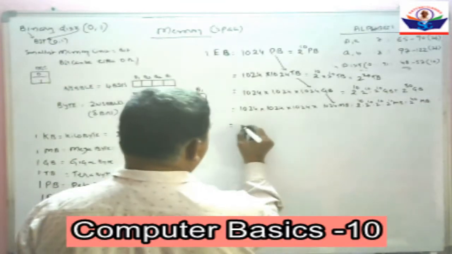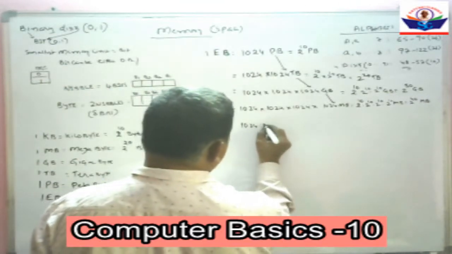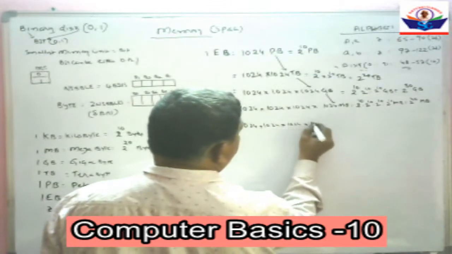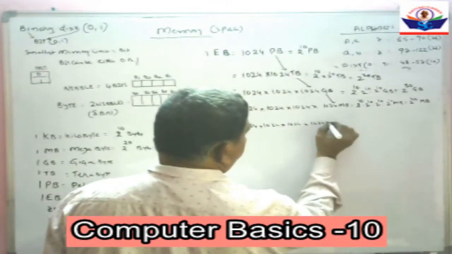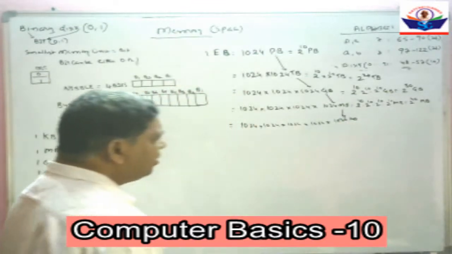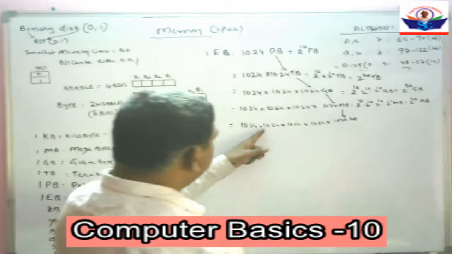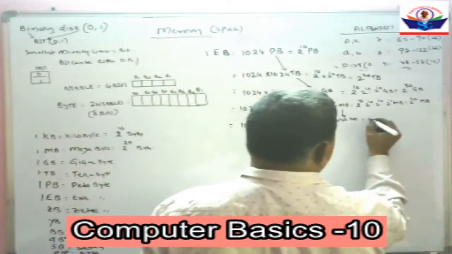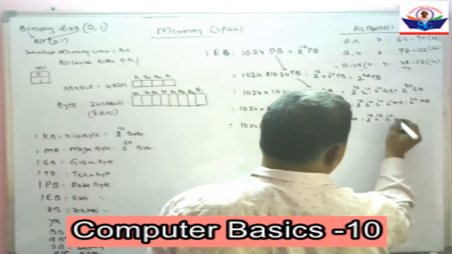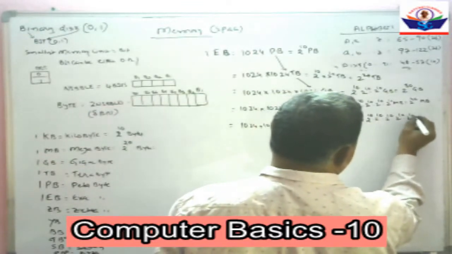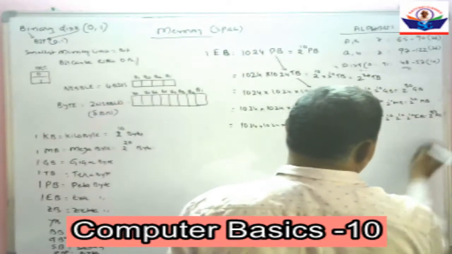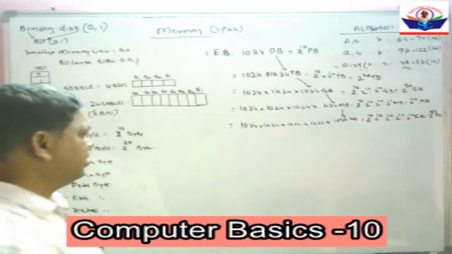This can also be written as 1024 into 1024 into 1024 into 1024 into 1024 KB. That is equal to 2 to the power of 10 into 2 to the power of 10 into 2 to the power of 10 into 2 to the power of 10 into 2 to the power of 10 KB. That is equal to 2 to the power of 50 KB.